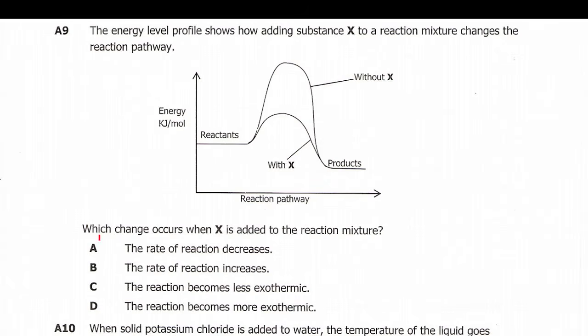Alright, so let's read the question. Which change occurs when X is added to the reaction mixture? A, the rate of reaction decreases. No, since here the activation energy barrier is lower than the usual one, the reaction will go faster, not slower. So B, the rate of the reaction increases. Yes, it will increase. So our answer is B. So let's go to 10.